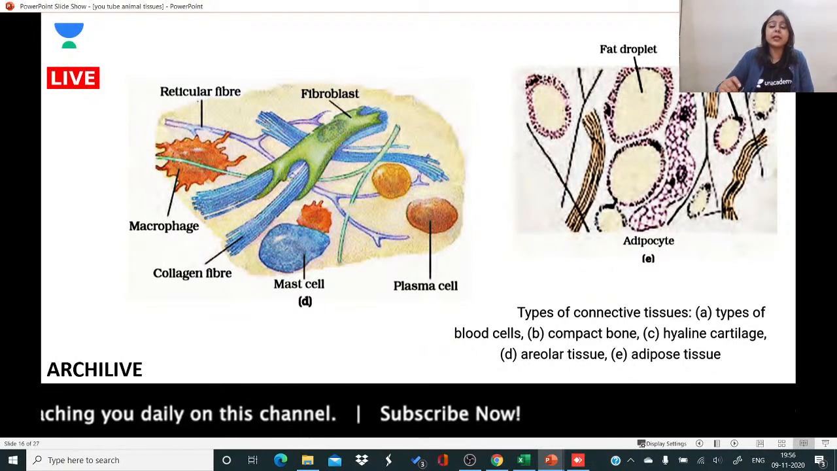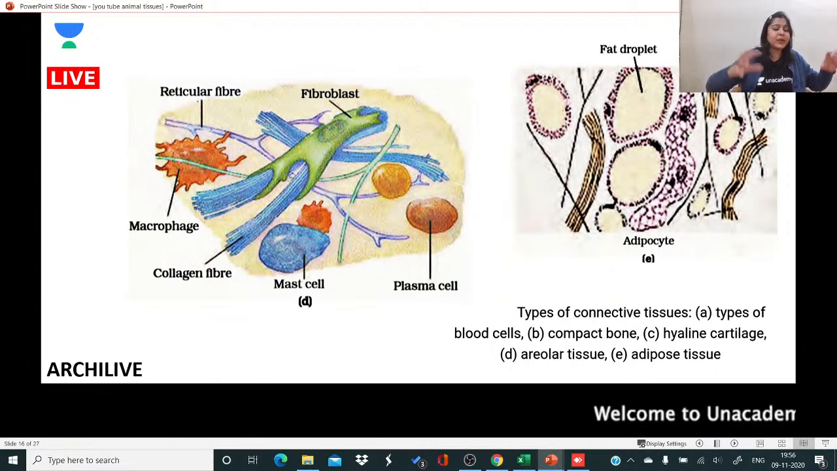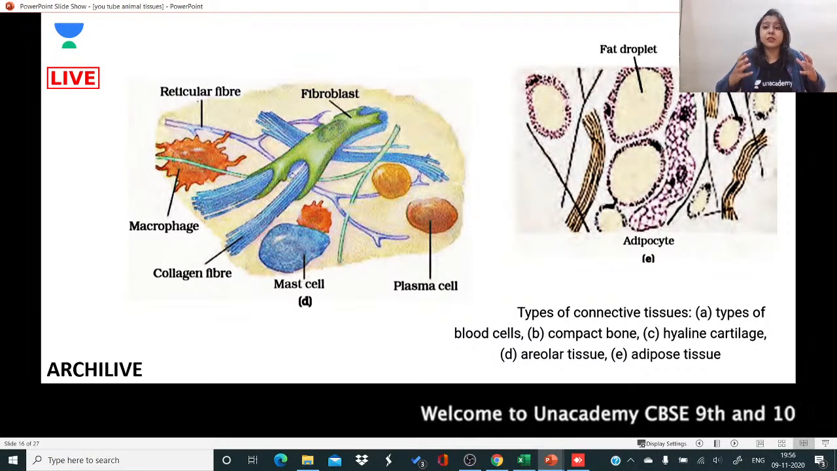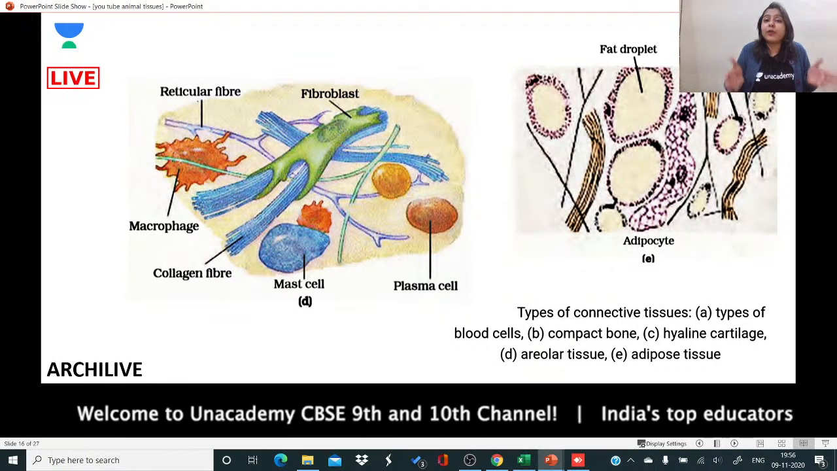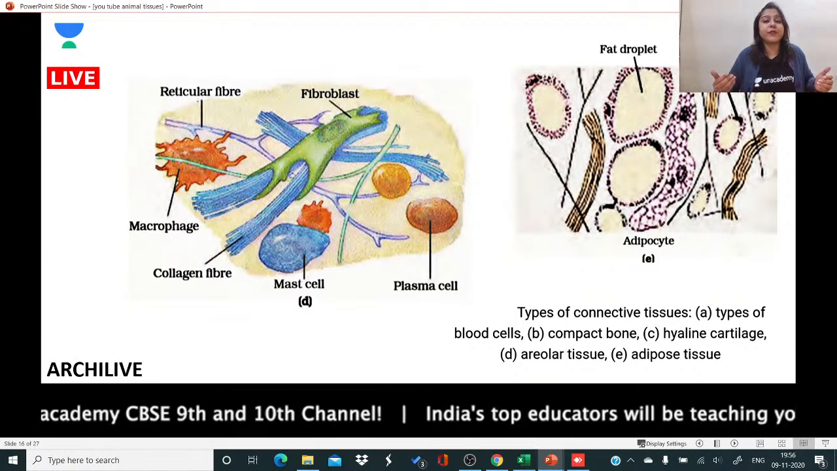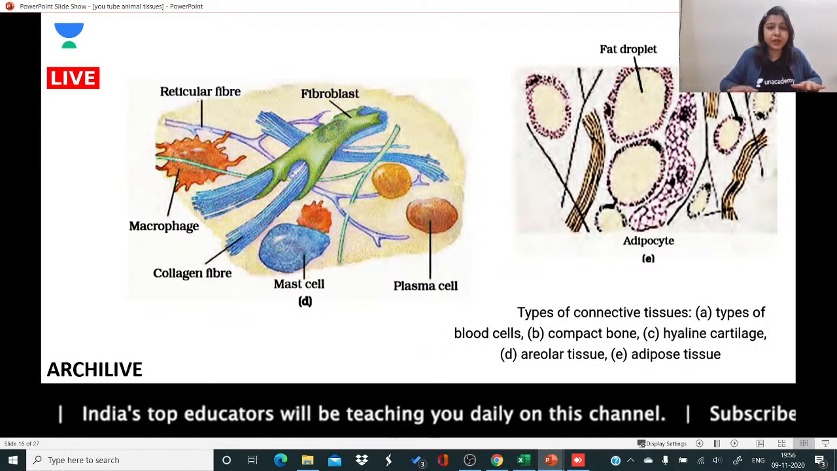Areolar tissue is again a type of connective tissue, which is a loose connective tissue which can be found anywhere. It is not rigid like a bone. It is not found in some specific places like a bone is found. So areolar tissue is basically found everywhere in the body, right?